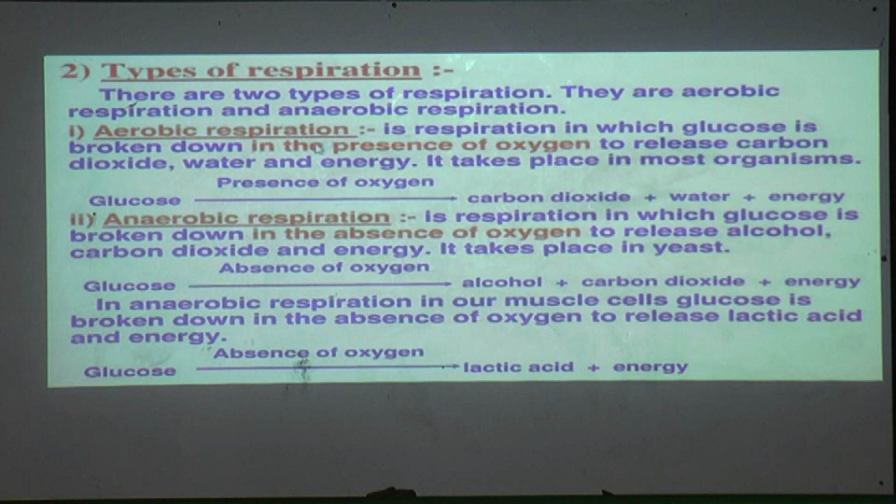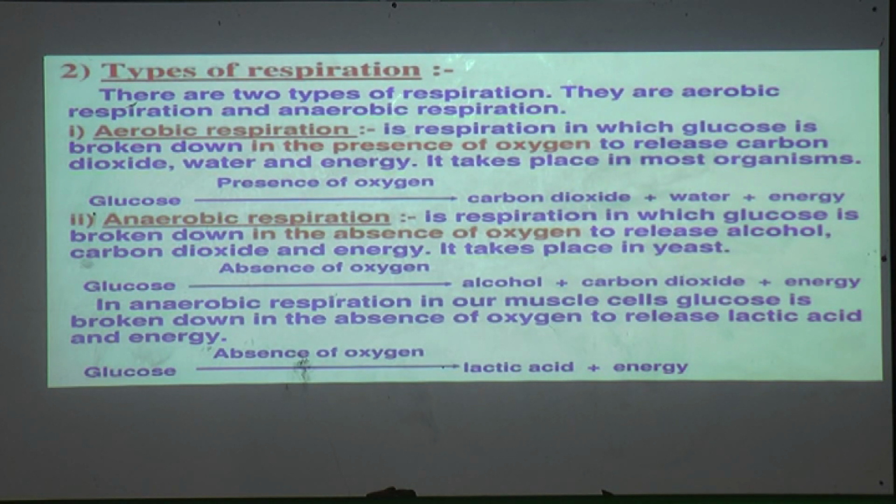This aerobic respiration we can also explain with the help of a reaction. Glucose, and the very important factor, oxygen, without which this respiration is not possible. So glucose plus, in the presence of oxygen, releases carbon dioxide, water and energy. This is the reaction showing what is meant by aerobic respiration.